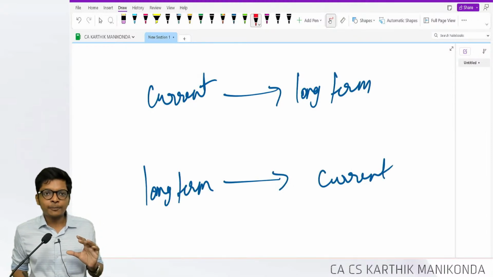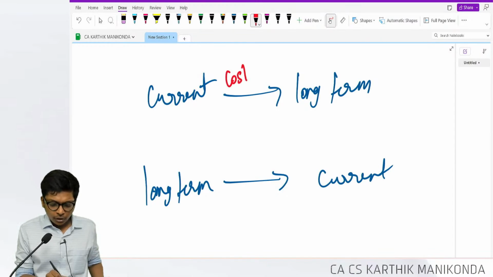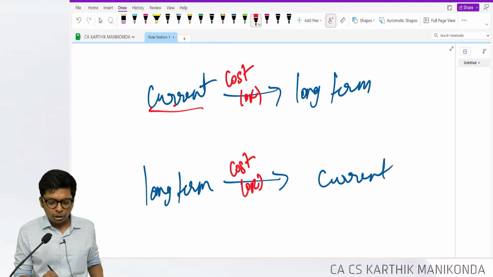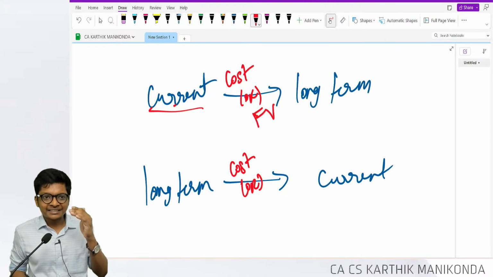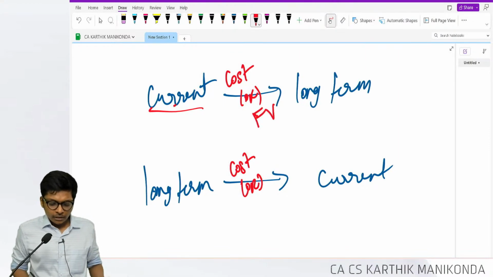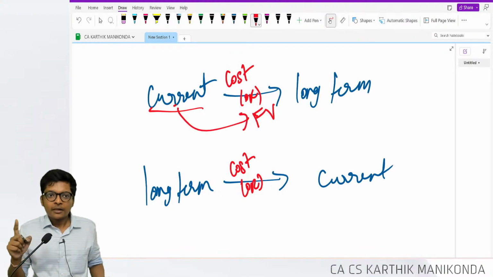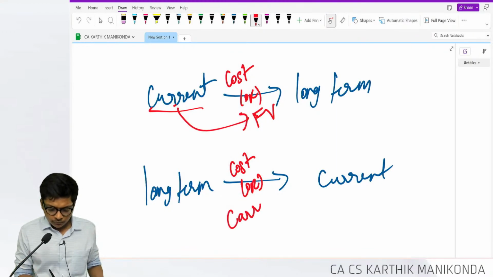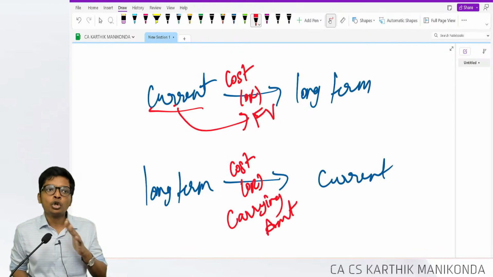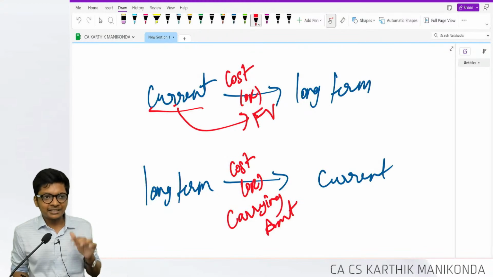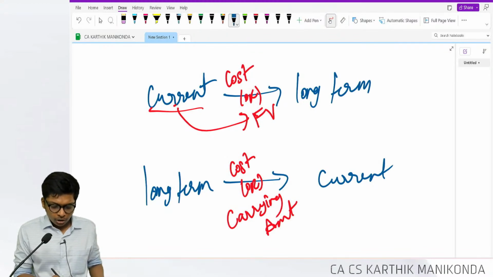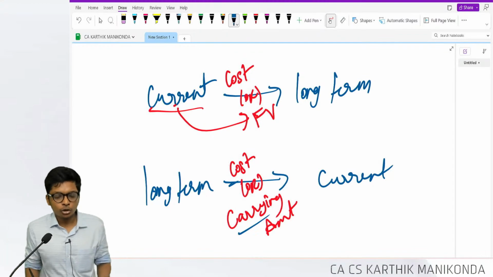I will transfer both at the lower of cost or fair value, whichever is lower, because always current will be restated at fair value. Long term to current will be cost or carrying amount, whichever is lower. Are you following, guys? Cross check this. Yes. Okay. So cost or carrying amount, whichever is lower.